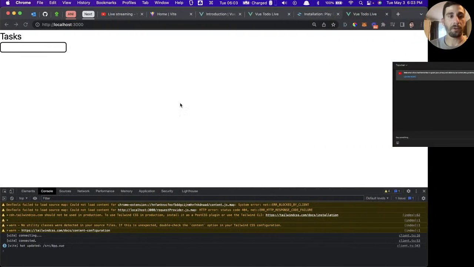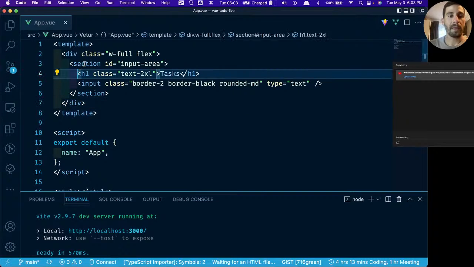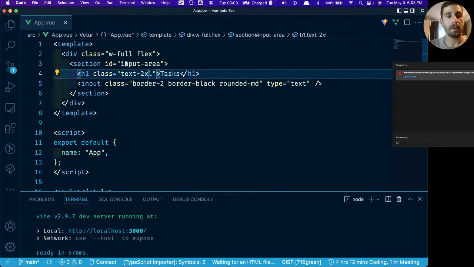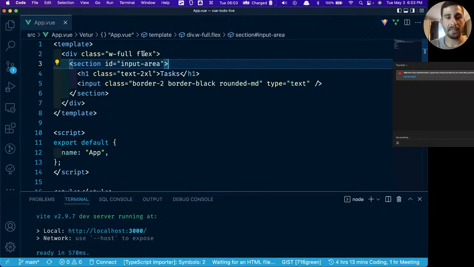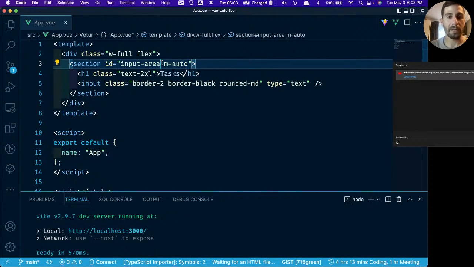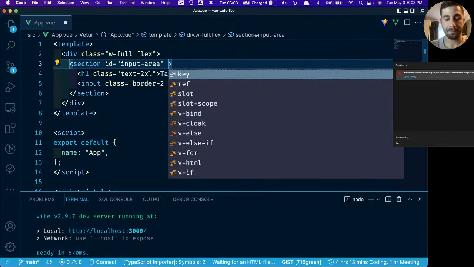All right, so if we take a look again, nothing has changed here. But now that we have this section wrapping our input, since this is flex, we could set the margin on this to auto. And let's see, we don't want to do that in the ID, we want to do that in the class.